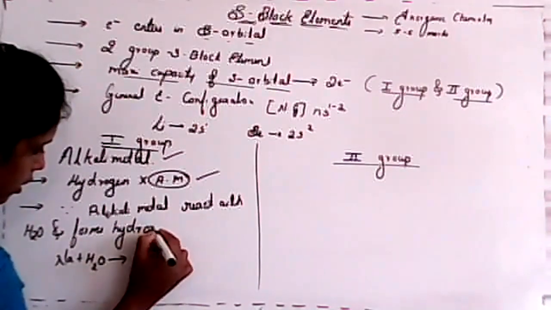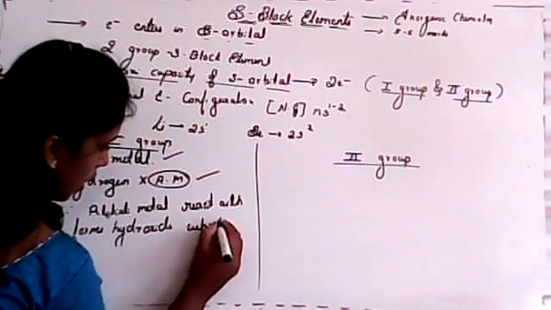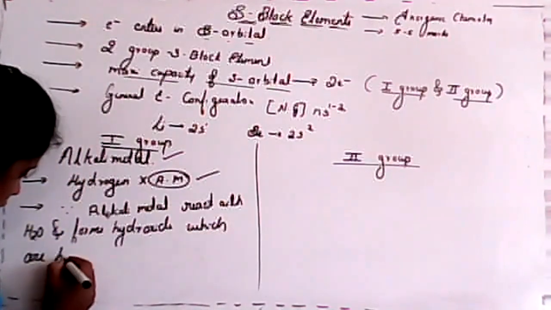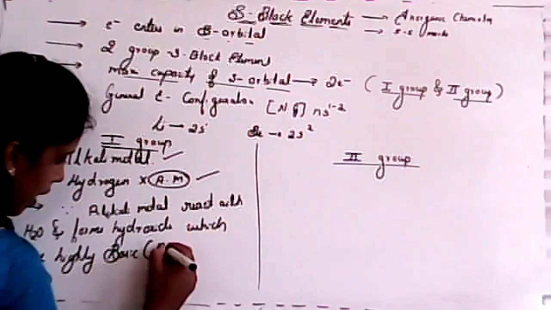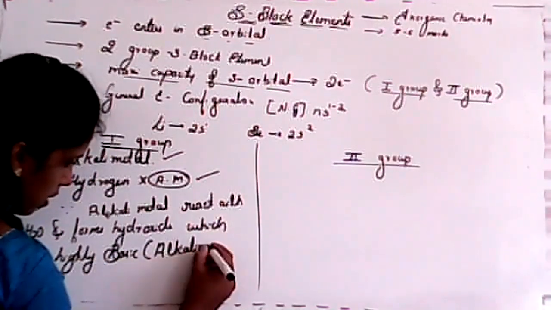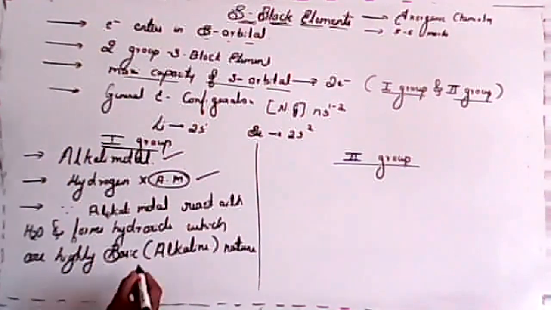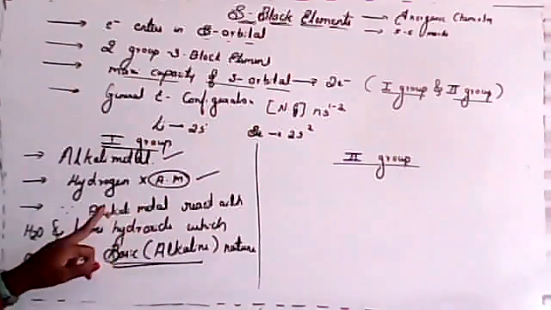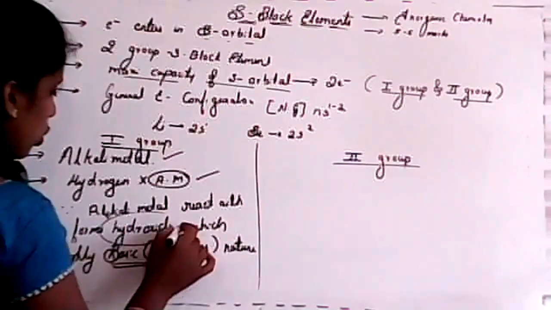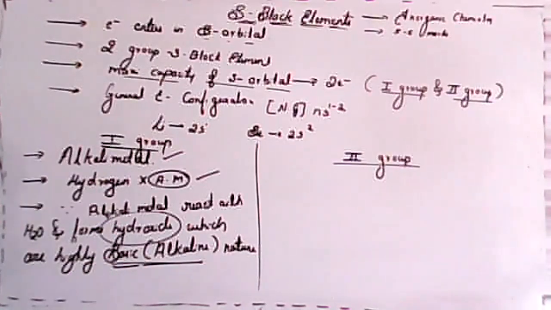It forms hydroxides, which are highly basic in nature. Basic is also known as alkaline. Is it clear? Basic, alkaline means basic nature. So an alkali metal reacts with water and forms hydroxide, and those hydroxides are alkaline in nature. So that's why we call it an alkali metal.